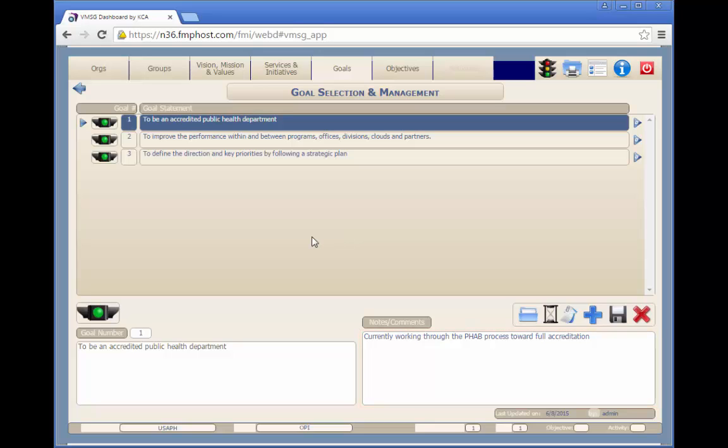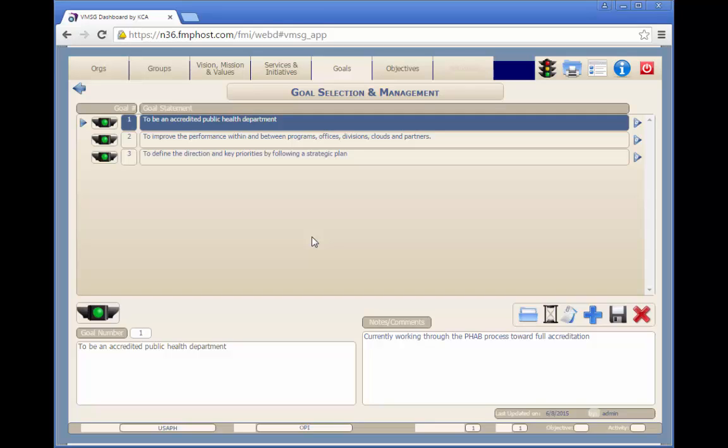A green light means that the goal is proceeding as expected, no help or action is necessary. A yellow light indicates that the goal is not proceeding as expected. Help may be needed to get it back to green. A red light means that the goal is in serious danger of not meeting expectations. Immediate help is required to move it to a yellow or a green.